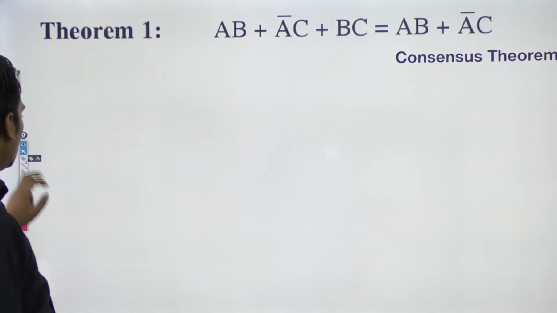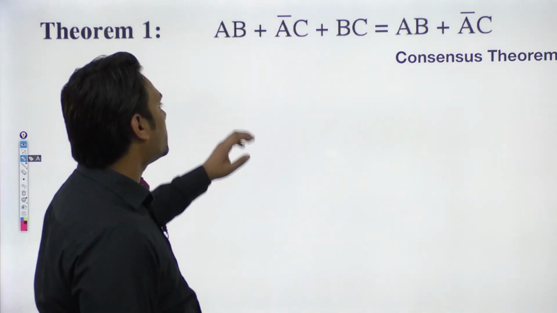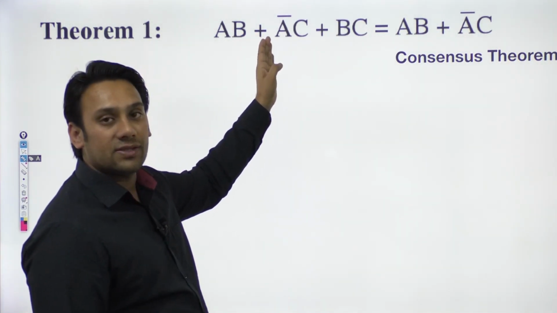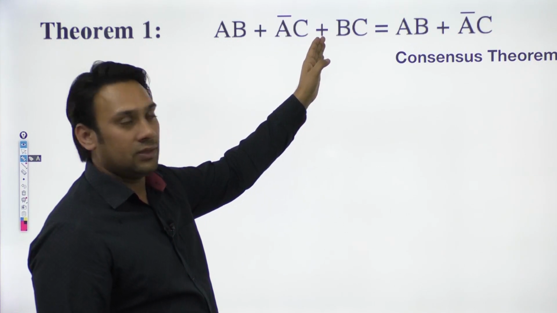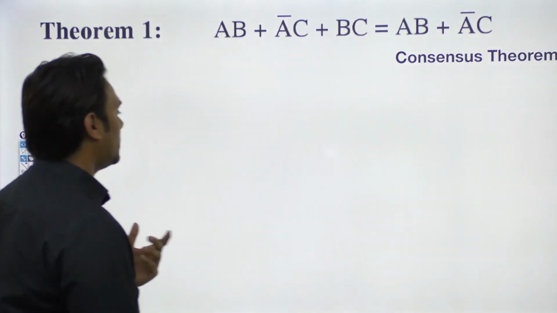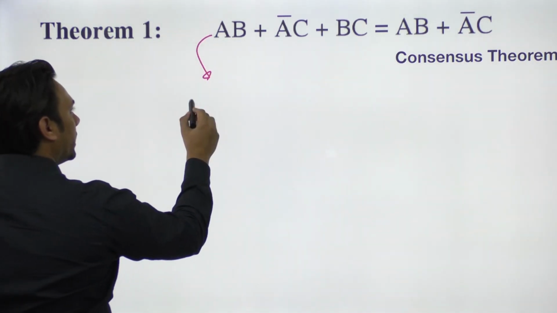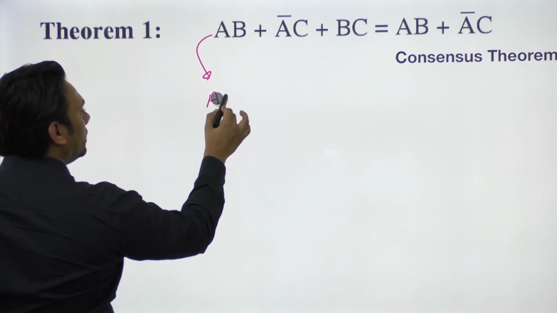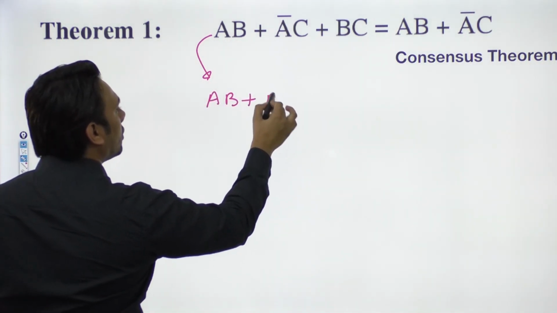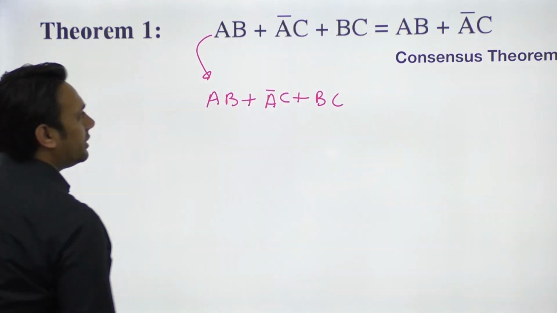Okay. The next one is your consensus theorem. So what does this consensus theorem say? It says if you have AB plus A complement C plus BC, it is equivalent to AB plus A complement C. How can I prove it? Proving it is very easy. So here we have AB plus A complement C plus here BC. So with this BC, I'm going to add A complement again.